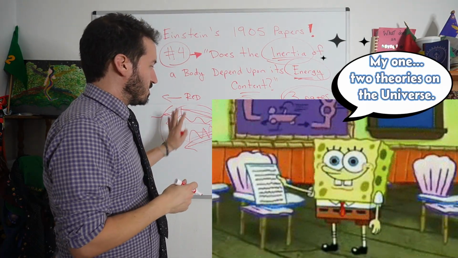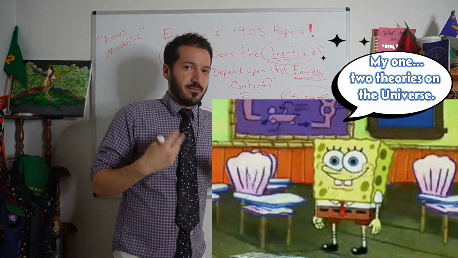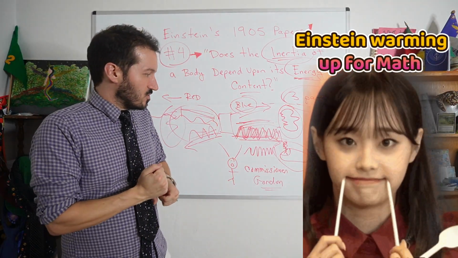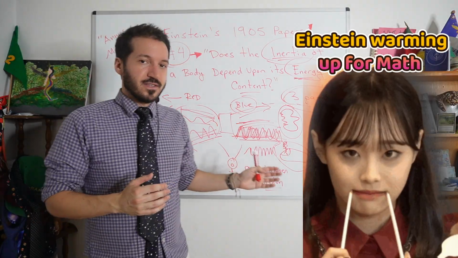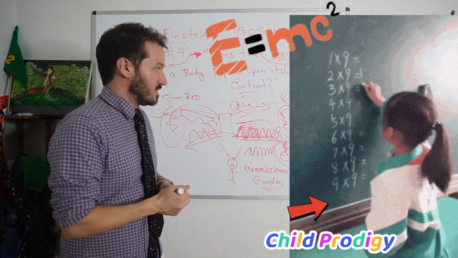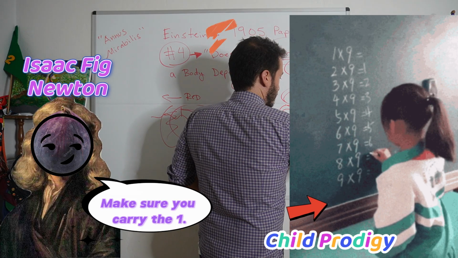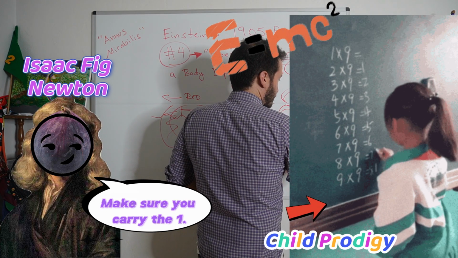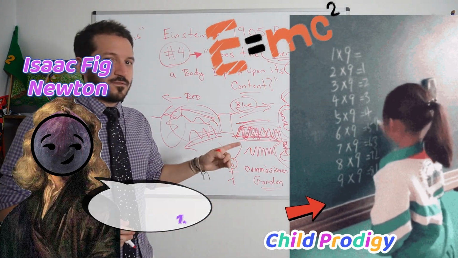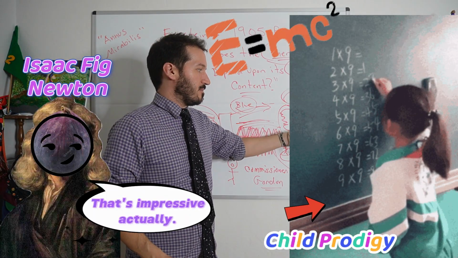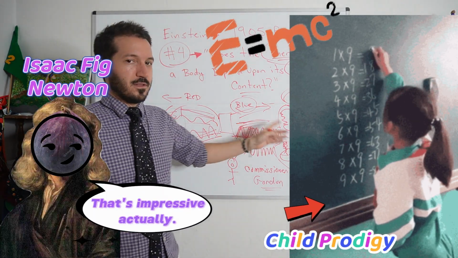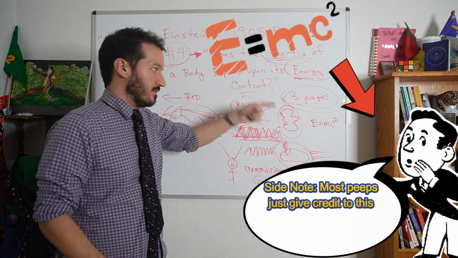And in fact, when he was designing this thought experiment, he actually did the math to it, and with his first initial findings, he did not come up with E equals mc squared on this paper. A lot of people say he got E equals mc squared on this paper, but mc squared in fact did not come from this paper directly. It came a little bit later. I think it was like a few years later. He actually derived it from this.